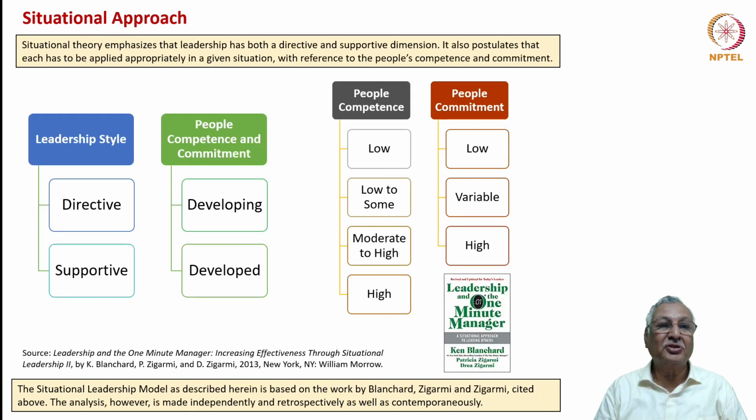There are two aspects of situational approach as far as leadership is concerned as per the theory. One, leadership style. Second, people competence and commitment. Leadership style is seen to be directive or supportive. People competence and commitment is seen to be developing or developed. Within people competence, there are two ends, low and high, and in between we have low to some and moderate to high. With reference to people commitment again, between low and high there is variable level of people commitment. That is the broad framework of the situational approach.